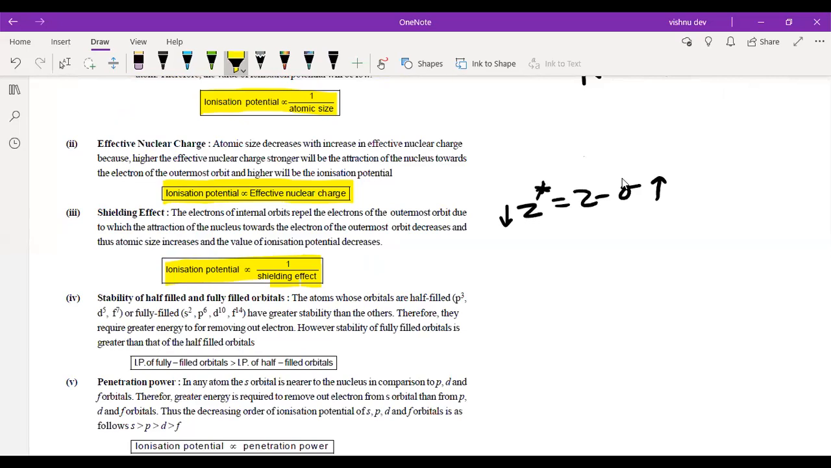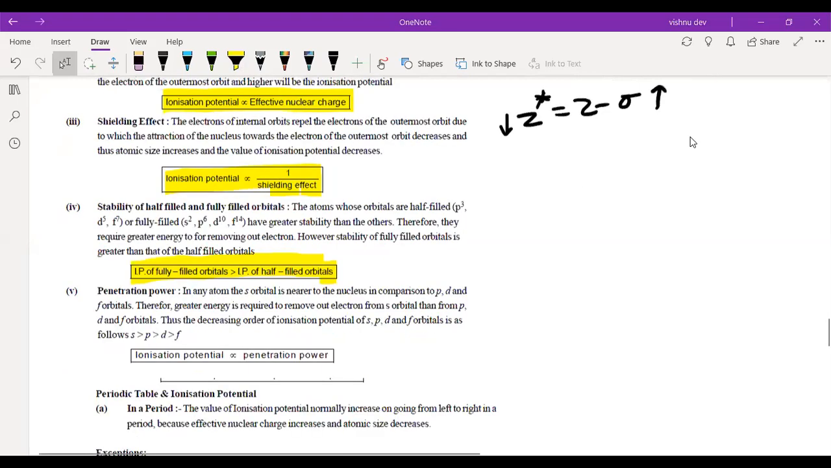Right? Now stability of half-filled, fulfilled, we have already discussed. Ionization potential of fulfilled is greater than that of the half-filled, and half-filled is greater than that of the normal. Okay, that's why the order for second period, right, is not your general trend. Yeah, it means the same. Okay, this is just the language, right?